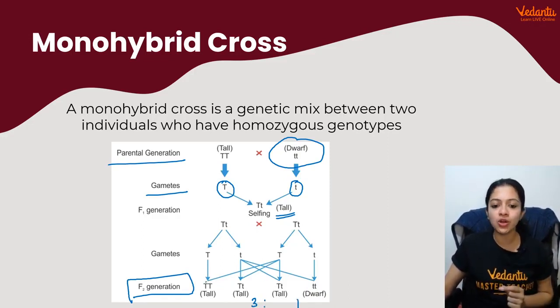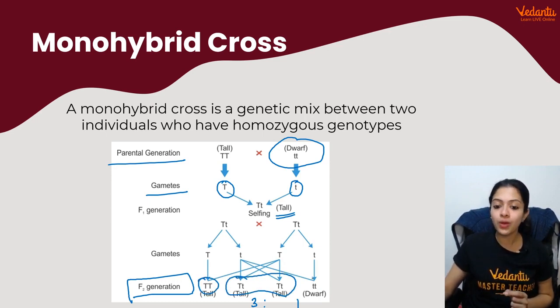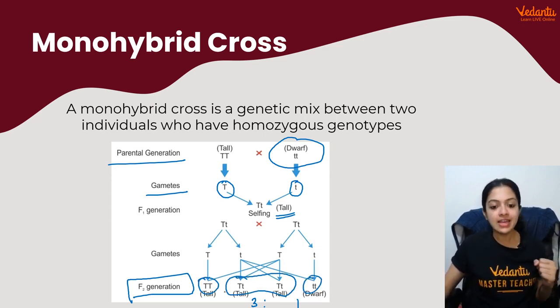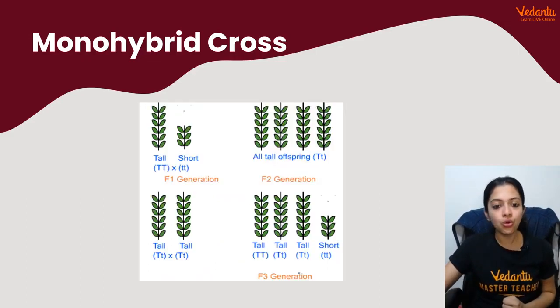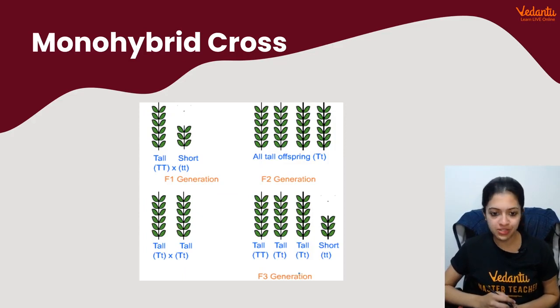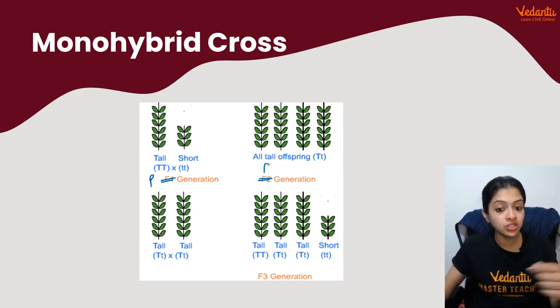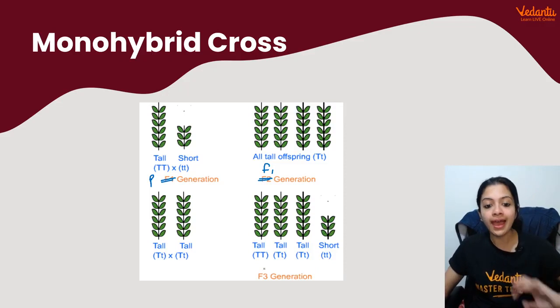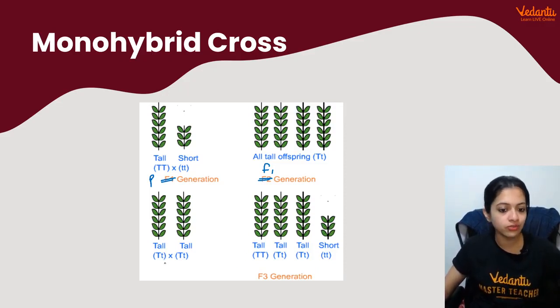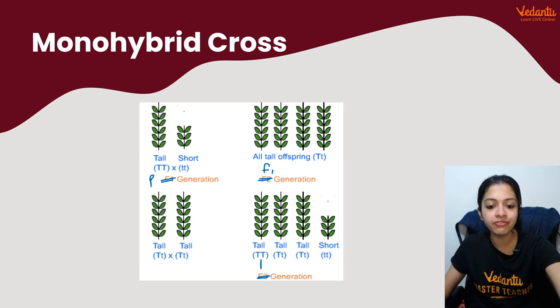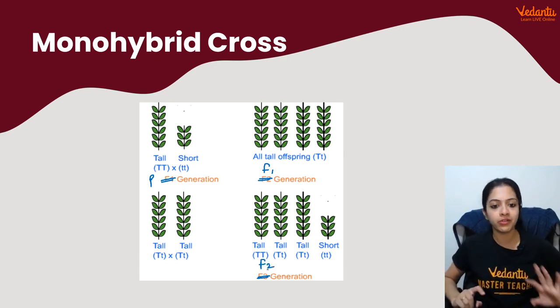Today we know this is going to be the genotypic combination: 1 capital T, 2 capital T small t, and 1 small t. Right? So 3 of them are tall, 1 of them is dwarf. Yes, so this is what Mendel observed. So this would be, all right, so I think this is a typo. This will have to be the P generation. This would be the F1 generation, having all tall offspring. And this would be the next cross of the F1 generation. And this would be the F2 generation. Sorry for that typo, children, right?